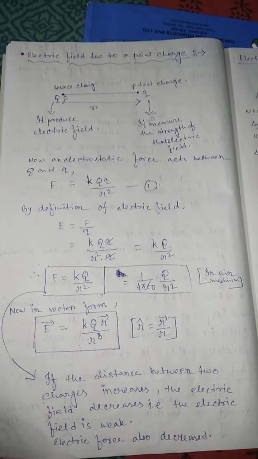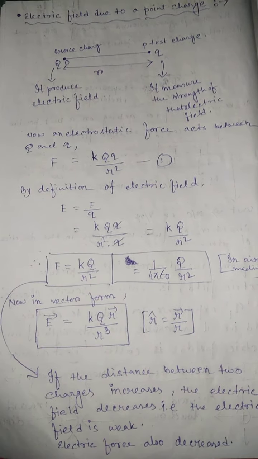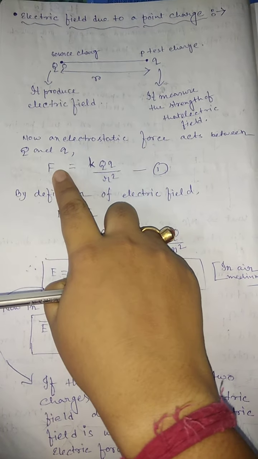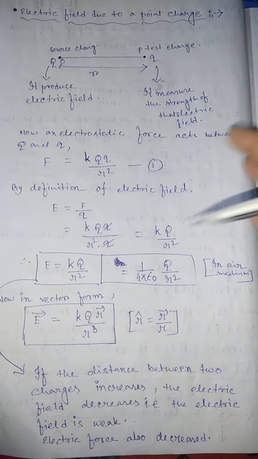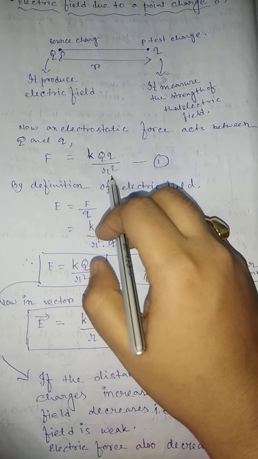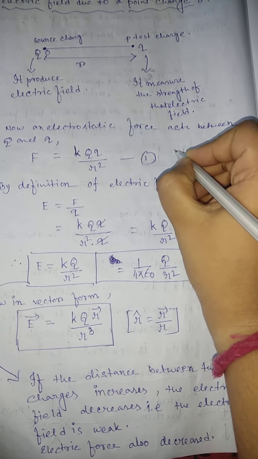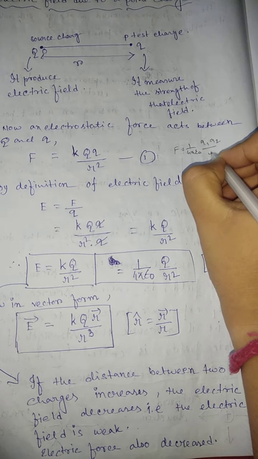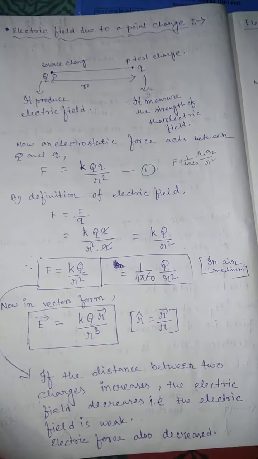And we know from Coulomb's law that if two charges are separated by a distance, a force always acts on them, and that force expression is F equals K Q q by r square. The value of K is 1 by 4 pi epsilon naught in air medium or in a vacuum. We know the formula F equals 1 by 4 pi epsilon naught Q1 Q2 by r square. Here Q1 represents capital Q, and Q2 represents small q.